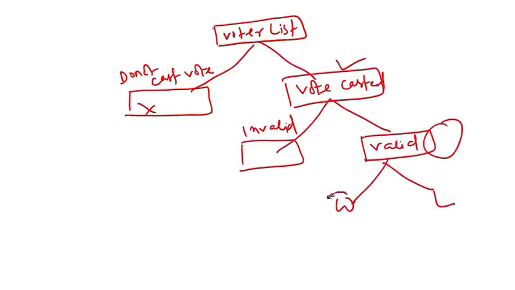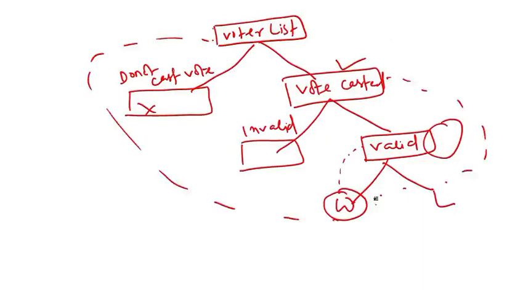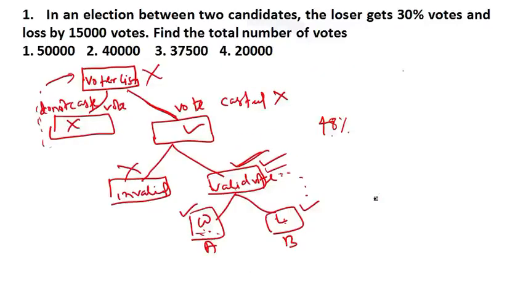Fine, but this counting can be done depending on the question, from where it wants to make the calculation. They can make you calculate from the valid vote, or maybe from the voter list, or from the vote casted, anywhere. So maybe as of now you may not understand what I am telling you, but when you see the questions, I'll explain more clearly and you will have a better understanding. Okay, so as of now just know all these terms. So let me get back.